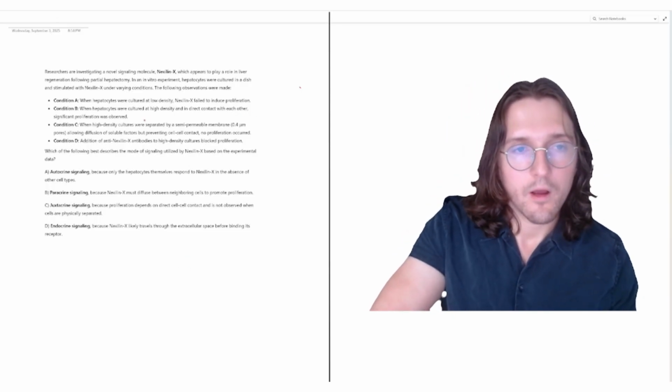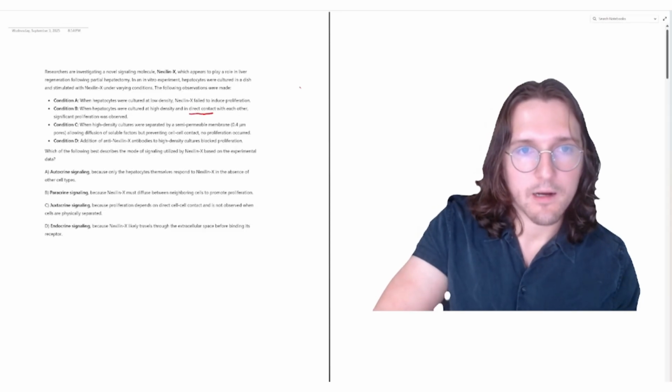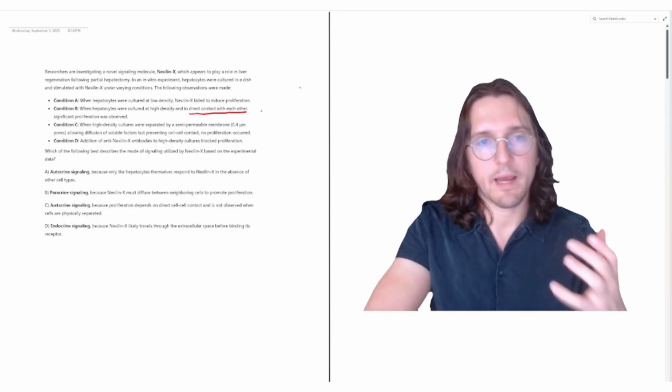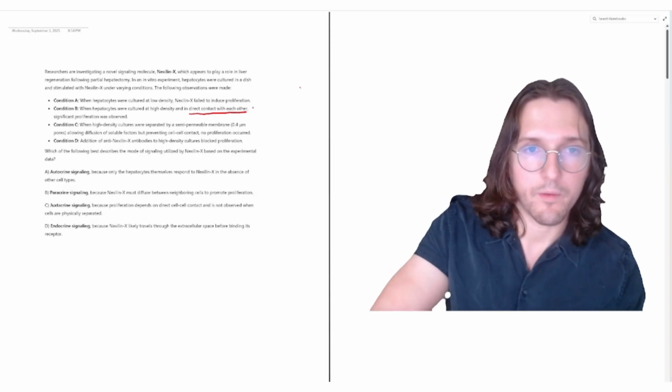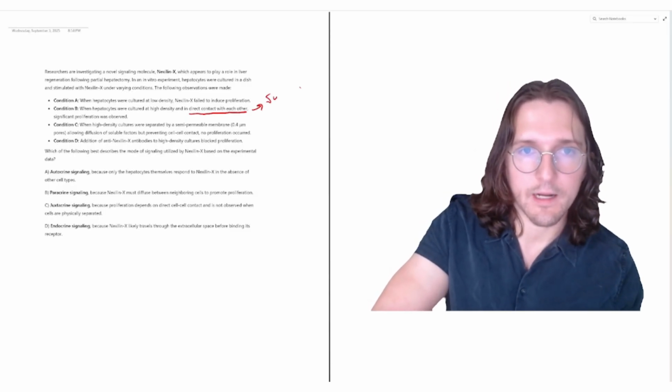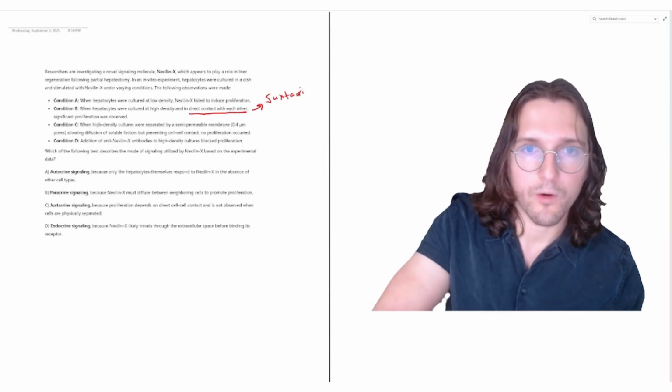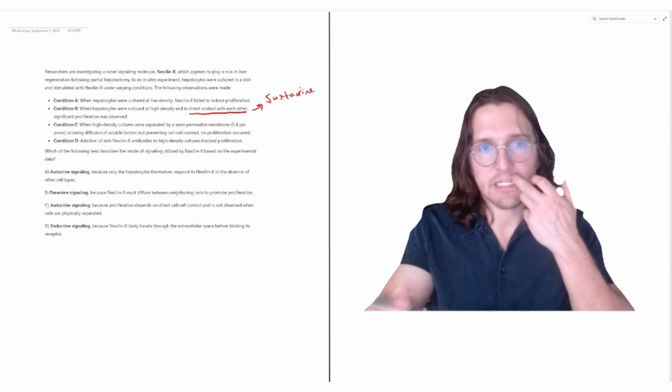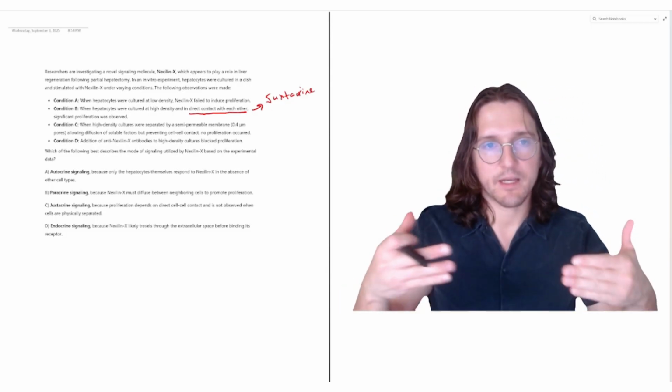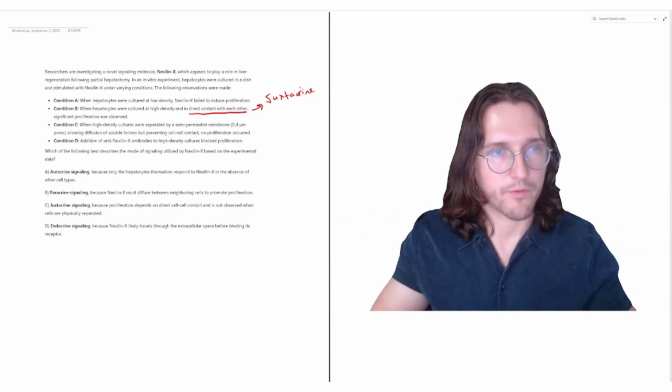So here, we've got to pay attention. They say direct contact with each other. And what local cell signaling mechanism does that? Well, that's got to be juxtacrine signaling. So we know that juxtacrine signaling has to be playing a role here, since it seems like when they're in direct contact, there's some sort of proliferation.